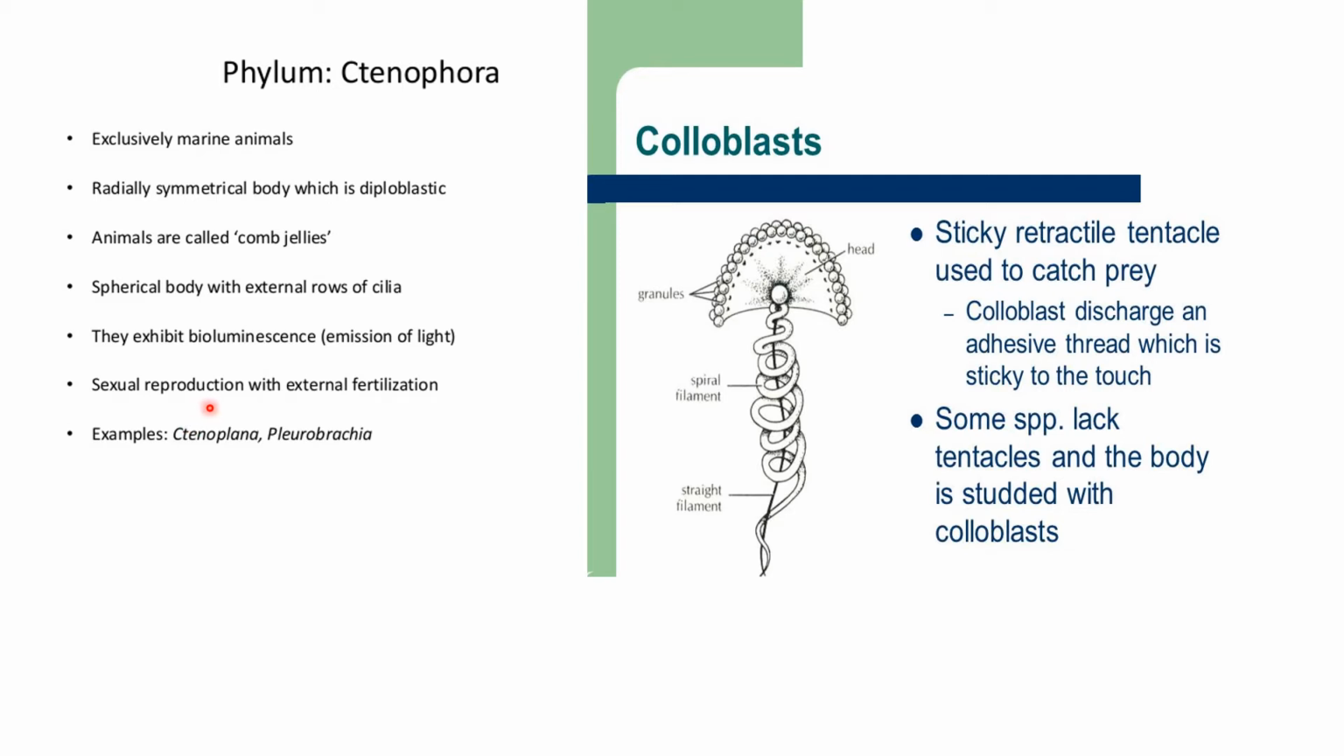Sexual reproduction with external fertilization. That means the fertilization takes place outside. So the example is Ctenoplana, and here there are colloblasts, which are sticky in nature, which helps them to catch the prey.